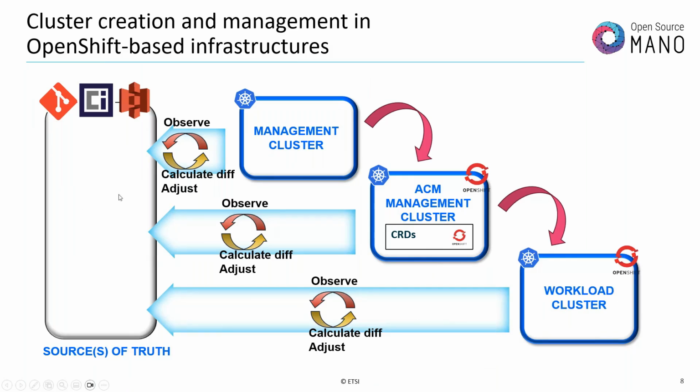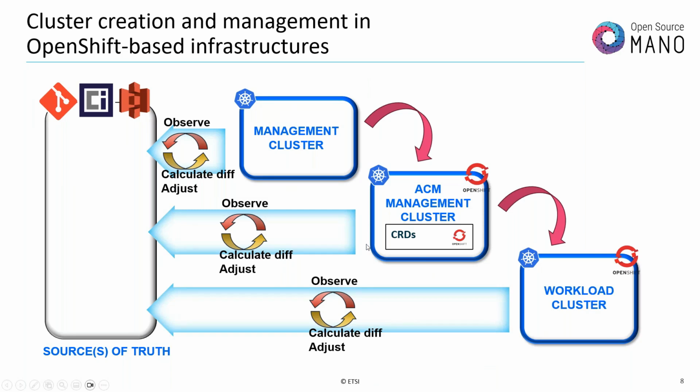Everything in the end will be done through the Git repository, but only the ACM cluster is the one hosting the required CRDs, and it will be responsible for creating the workload cluster. Any question on this?